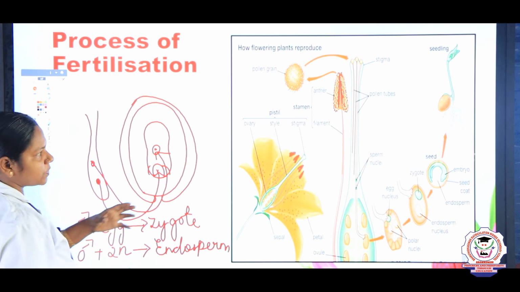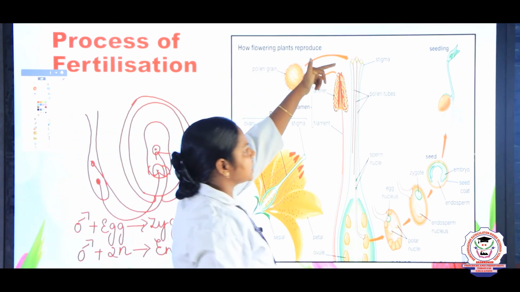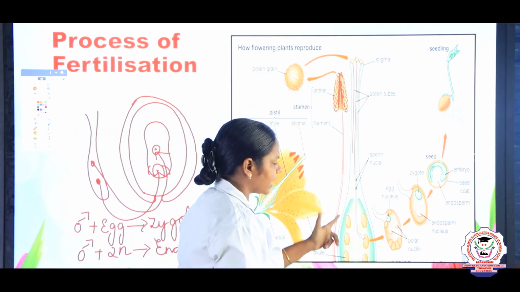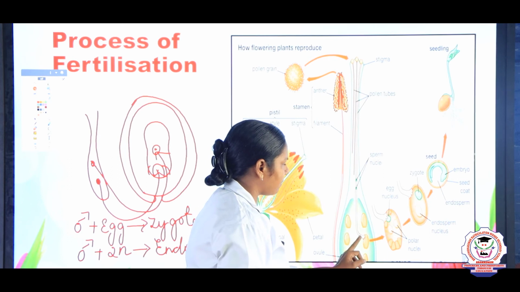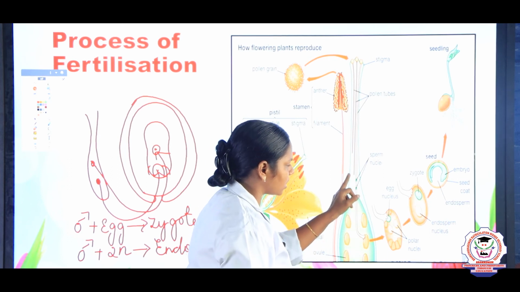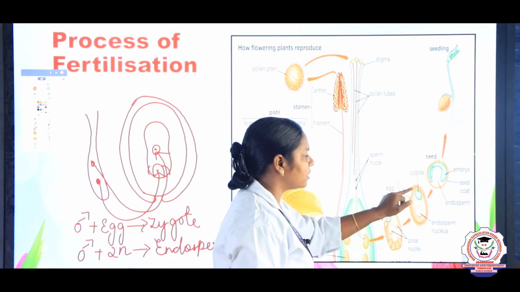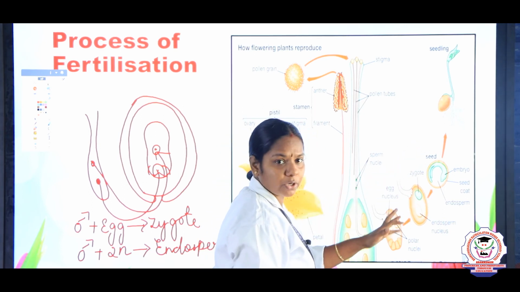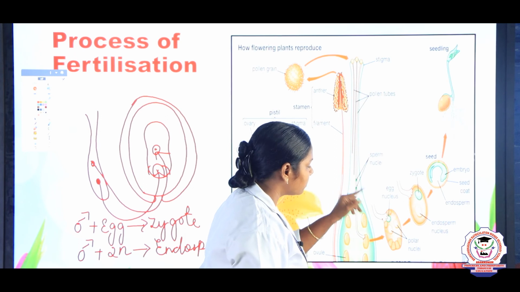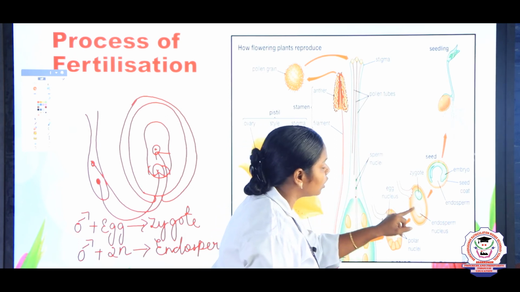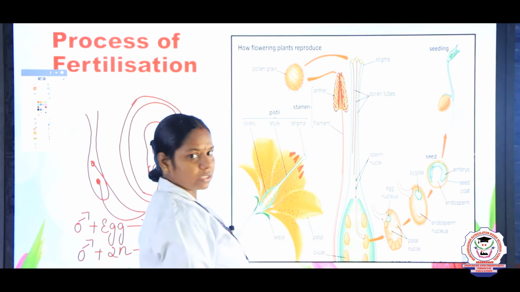So, just look into this picture, children. Pollen grains reach the stigma. Here, two sperm nuclei are there. One fuses with the egg to form the zygote, which develops into an embryo. And another male gamete fuses with the secondary nucleus to form the endosperm.